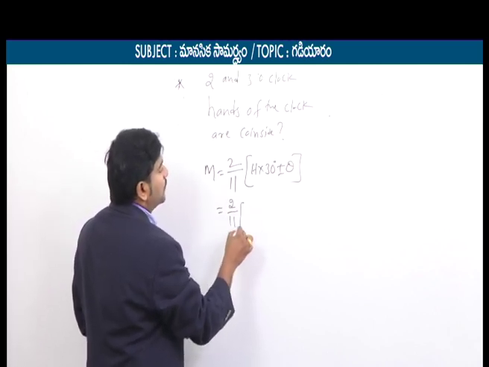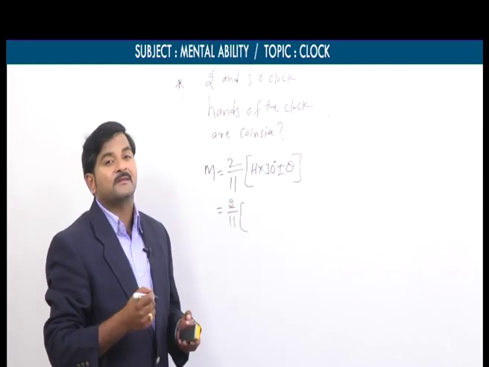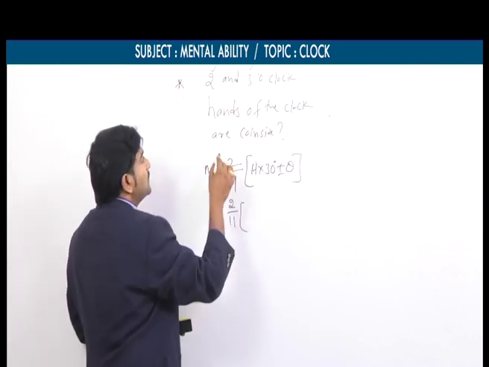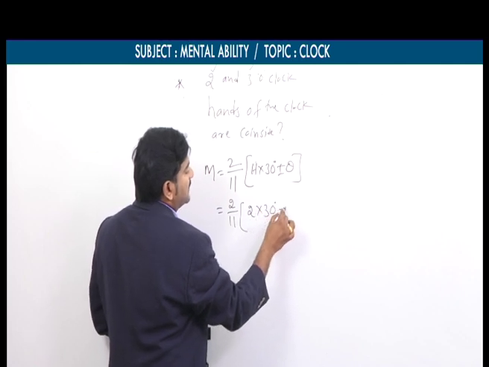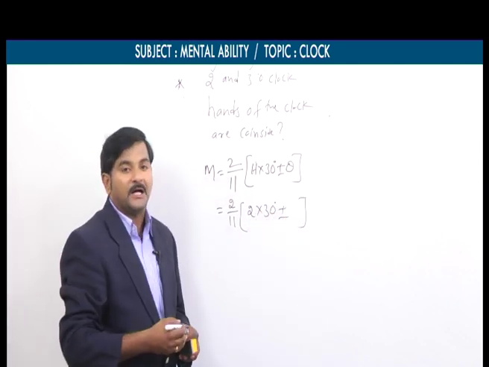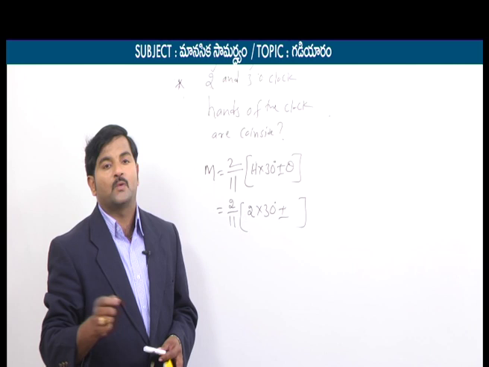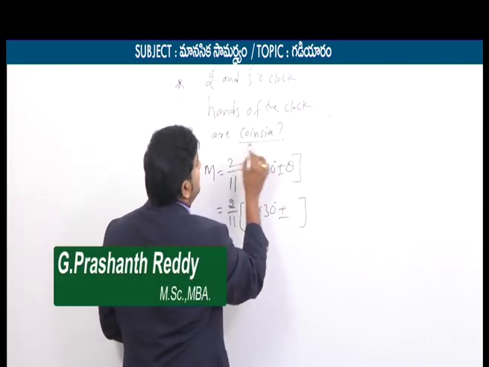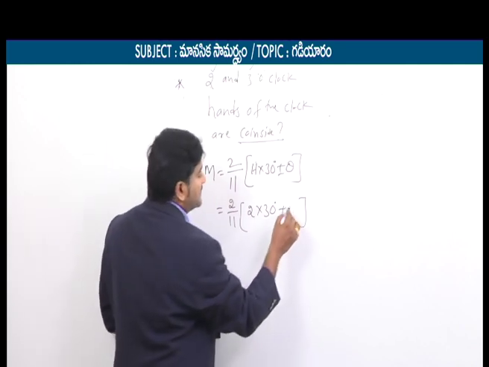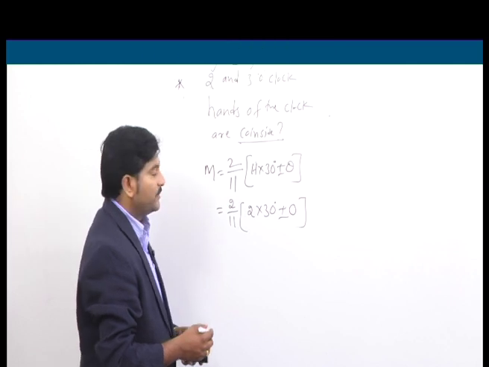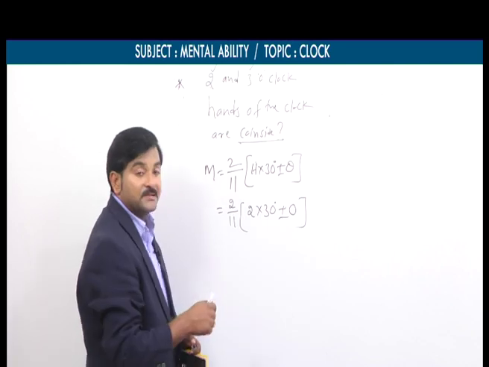2 by 11 into h. Here 2 o'clock and 3 o'clock are mentioned. What is our starting hour? The starting hour is 2 o'clock. That's why h equals 2, into 30 degrees, plus or minus theta. What could theta be? It's simple, my dear students. Theta means, as we already know, the angle between the two hands. When two hands coincide, the angle between them is 0. That's why here we can take 0 degrees. So 2 into 30 is 60 degrees, plus or minus 0 is again 60 only.